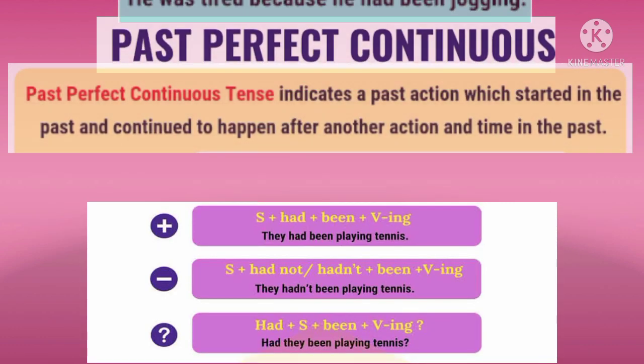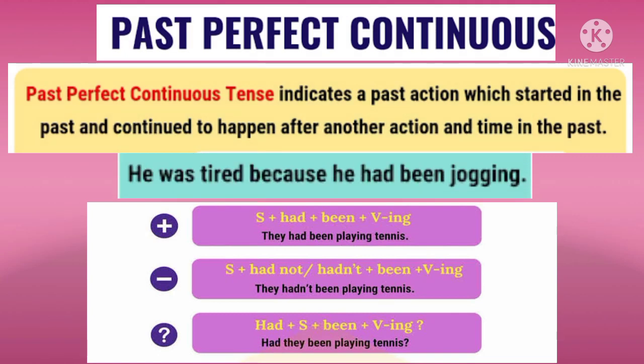Now children, let us see past perfect continuous tense. Past perfect continuous tense indicates a past action which started in the past and continued to happen after another action and the time in the past. For example, he was tired because he had been jogging.